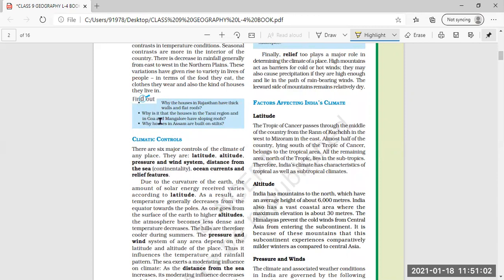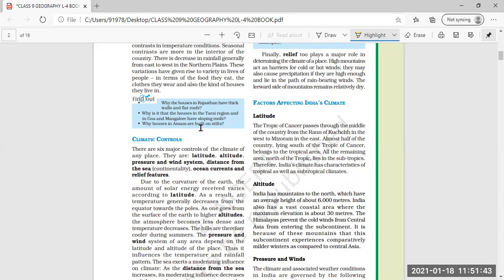Now your example to find out is: why do the houses in Rajasthan have thick walls and flat roofs? The answer is straight away due to the climatic condition, that Rajasthan is very hot, a hot desert. So the houses here have thick walls so that the temperature is not too much in the houses, and these thick walls prevent the scorching heat of the sun from entering so much, to protect the people inside the houses.